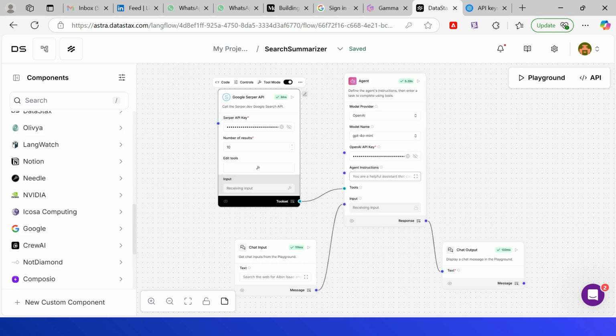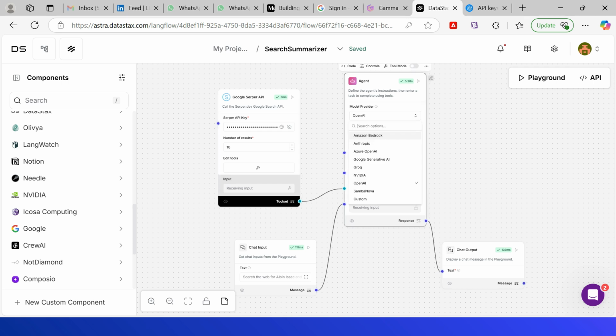This is the simple workflow. The agent receives the input, searches on Google using Google Serper API, and outputs the summary. I am using the agent component, using OpenAI as the model provider; multiple other providers are available. Select whatever you need. Also select the appropriate model name. In this case I am going with GPT-4o mini, but you can select based on your model provider and based on your need. Also provide the API key. In this case I am providing the OpenAI API key.